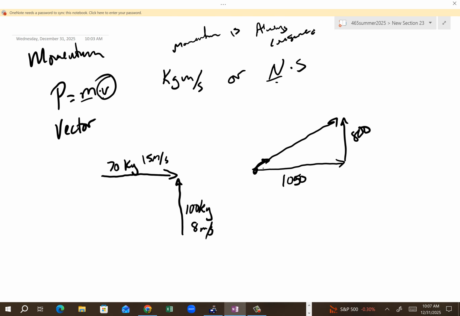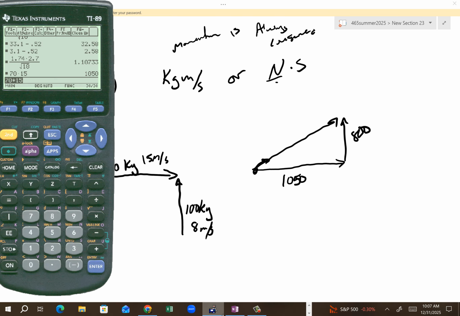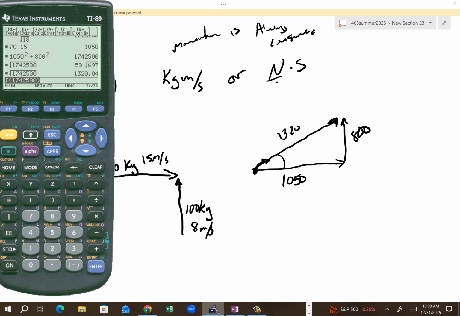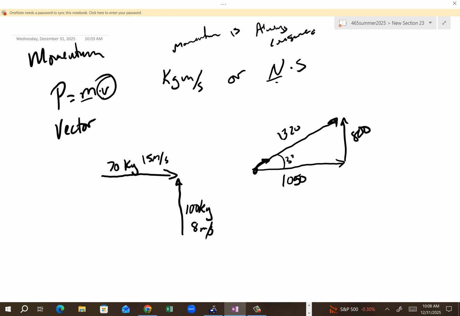Okay? Now, how we did it was a squared plus b squared equals c squared, of course. So 1,050 squared plus 800 squared is that. And take the square root of that. Oh, for the love of Mike. You get 1320 is the total momentum, yes, in this direction. What direction is that? Well, that's a good question. Could I find this angle? I bet I could. I bet it's arctan. Arctan of 800 over 1,050. About 37 degrees. Are you with me?